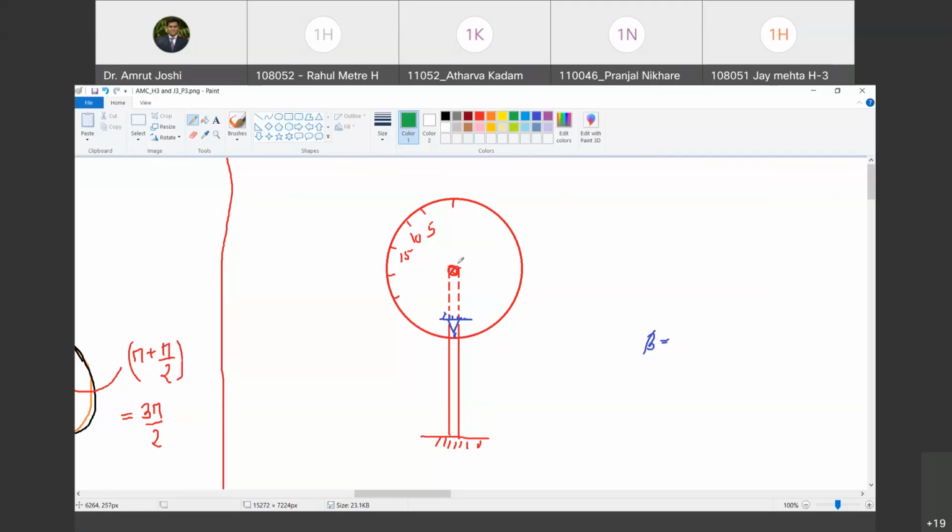So, concentric to this plywood board, you are going to have a locked pulley. Are you with me? This is a locked pulley. So, as you tighten this nut, both plywood wheel, plywood sheet, and this pulley, they get locked. Are you with me? Are you able to imagine this? This is a locked pulley.